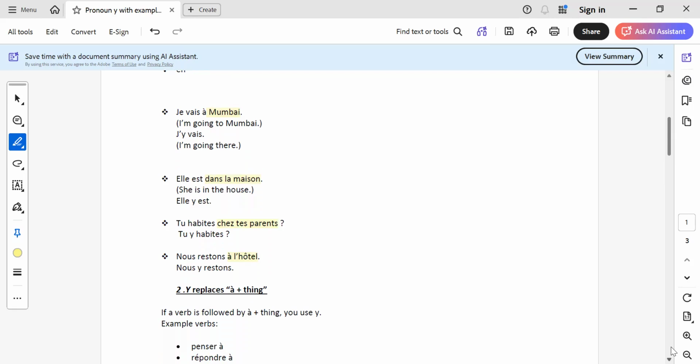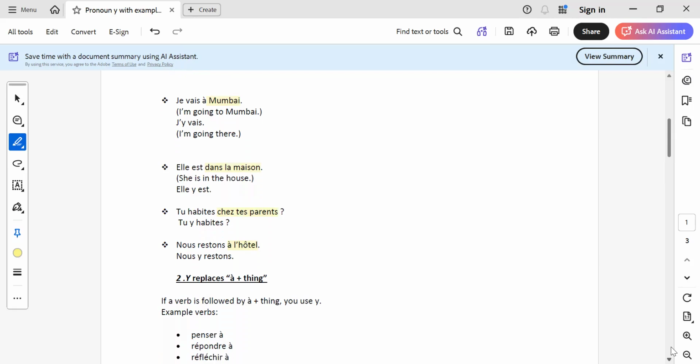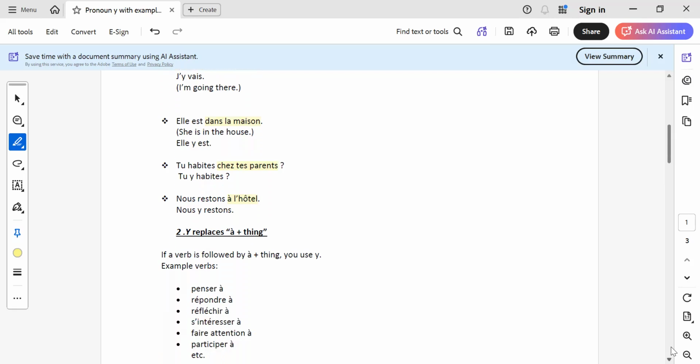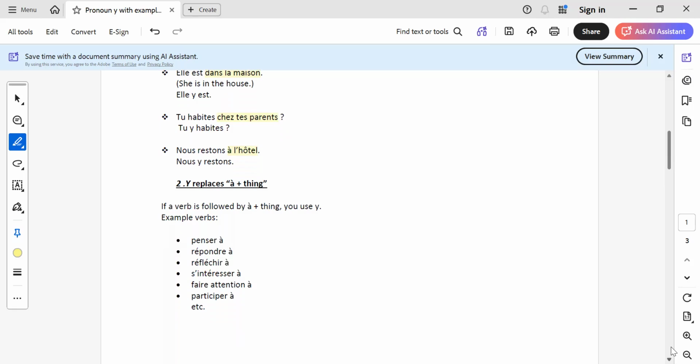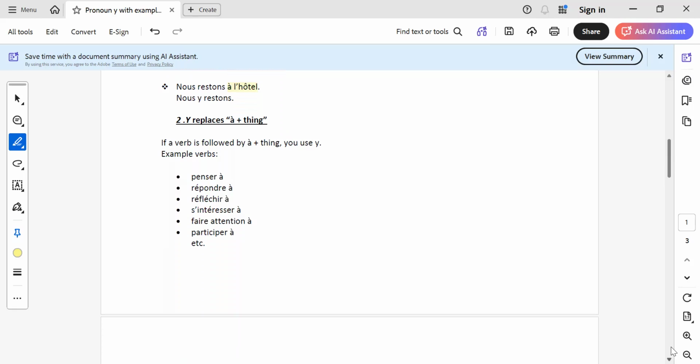Now, other than place, it can also mean à plus thing. Okay, so this Y pronoun replaces à plus thing as well. Let us understand this concept with a few examples. Now, if a verb is followed by à plus thing, we use Y. Which are the common verbs then which take this Y? The verbs are penser à, répondre à, réfléchir à, s'intéresser à, faire attention à, participer à. There are many other verbs. These are the common ones.